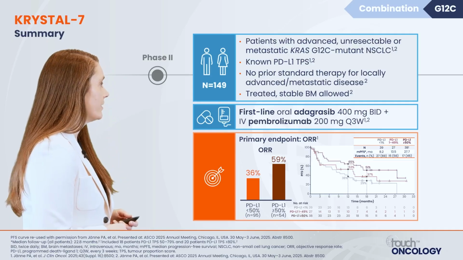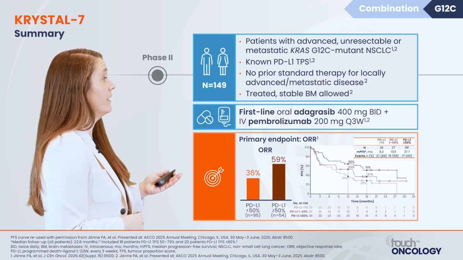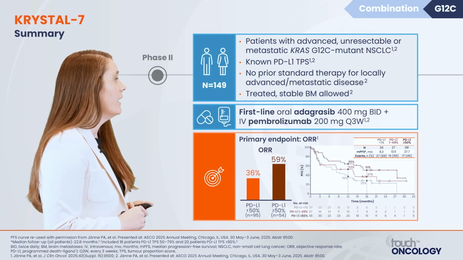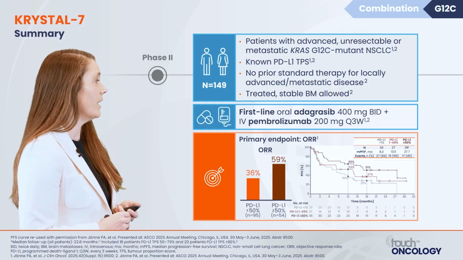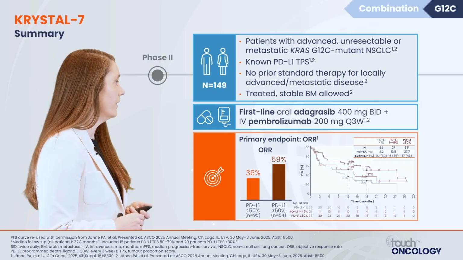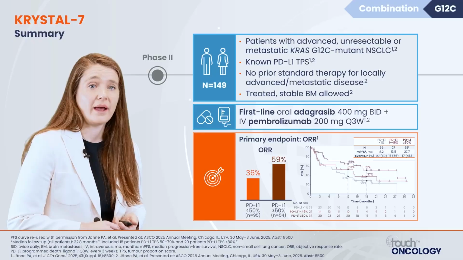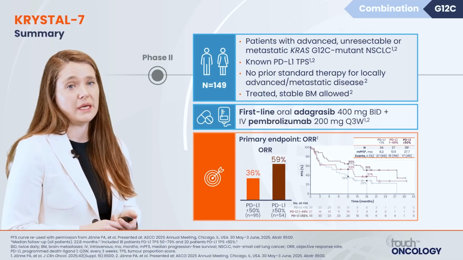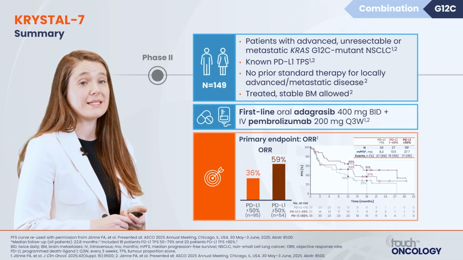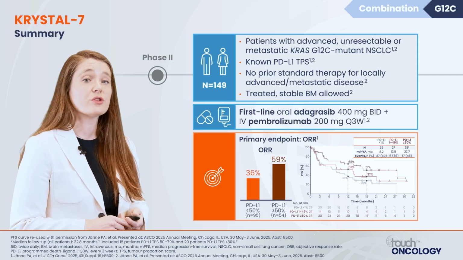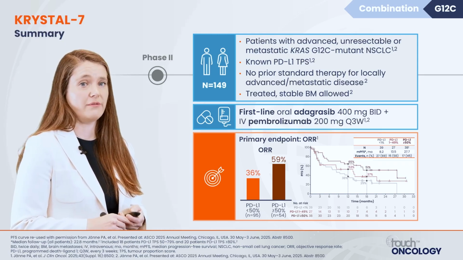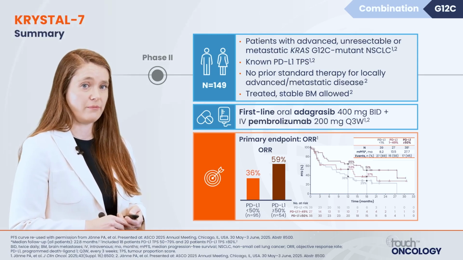Here you'll see a response rate of 59% in the PD-L1 high group and 36% in PD-L1 less than 50%. For patients who were PD-L1 high, we saw a very impressive median progression-free survival of 27 months. So certainly exciting for the combination of adagrasib plus pembrolizumab frontline.